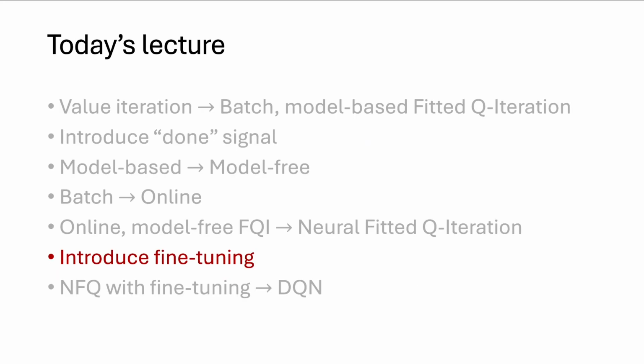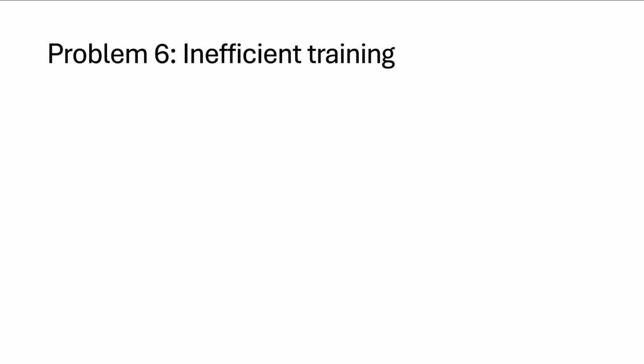All right, we're nearly there. So you might already be wondering, why is it that we initialize a new neural network? Well, we do that because that's what NFQ does, but this doesn't actually make a whole lot of sense, right? Because our current neural network that's computing Q values is probably doing an all right job. It probably knows that certain states are pretty good and that other states are pretty bad. And the fact that it might not know precisely how good or bad does not diminish the fact that it does have a good grasp on what's high value and what's low value already.